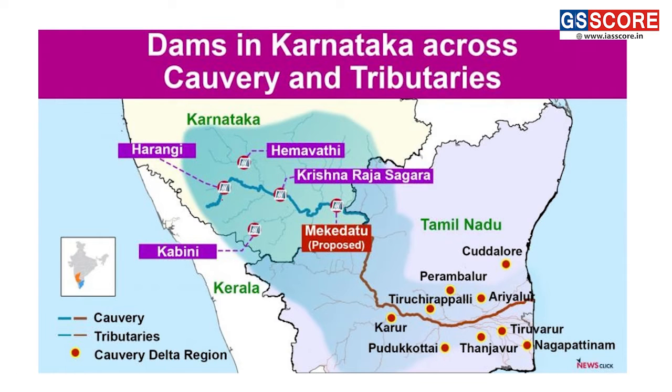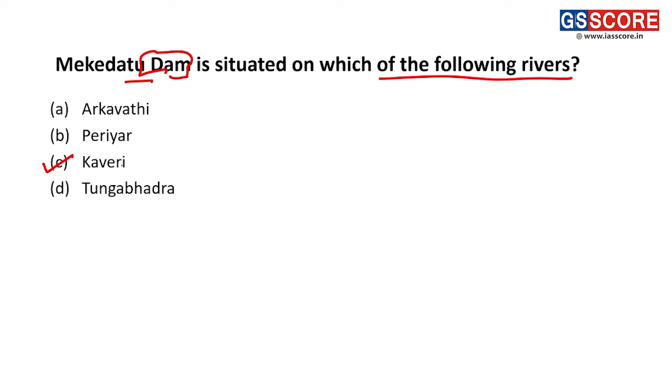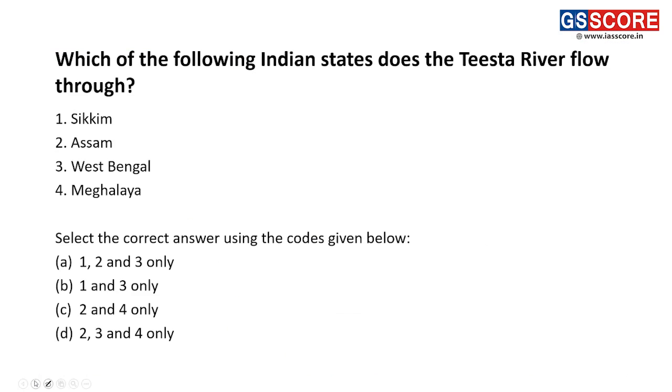Looking at the map, this is the Kaveri river, which originates in Karnataka. Basically, this river originates in the Brahmagiri hills, and this Mekadatu Dam which is being proposed will be constructed on the Karnataka part of the river Kaveri here. So the answer for this question is C, Kaveri.